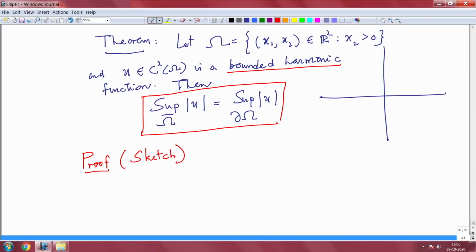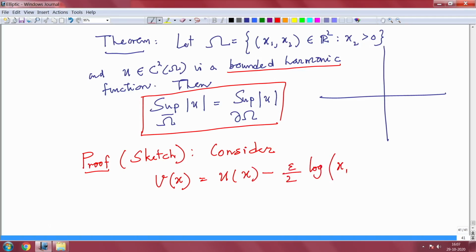So, the idea is that you consider another function. This is the two dimensional case, V(x) equal to u(x) minus epsilon by 2 log of (x1 squared plus (x2 plus 1) whole squared). You work out the details.